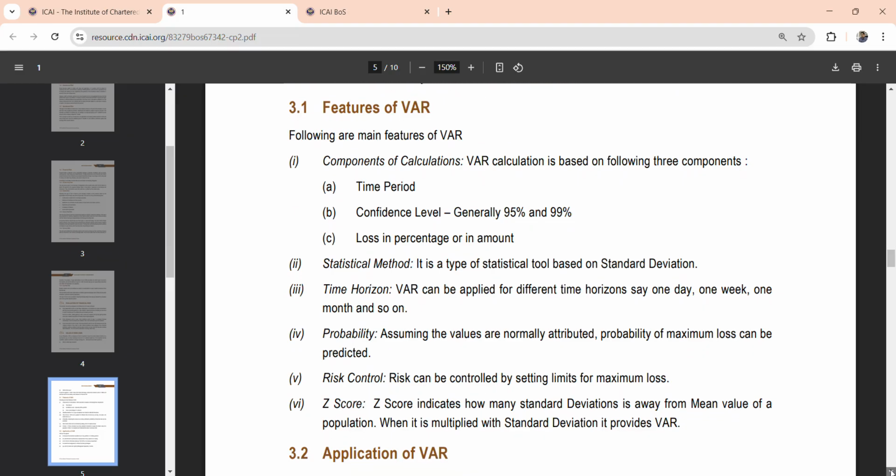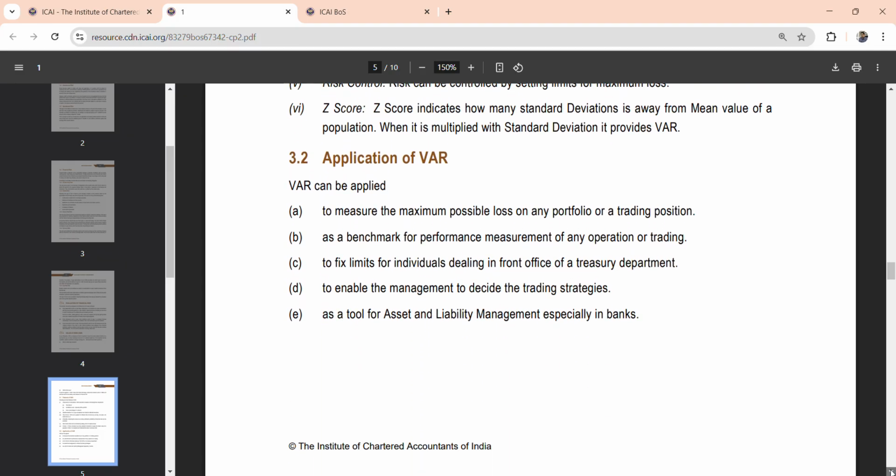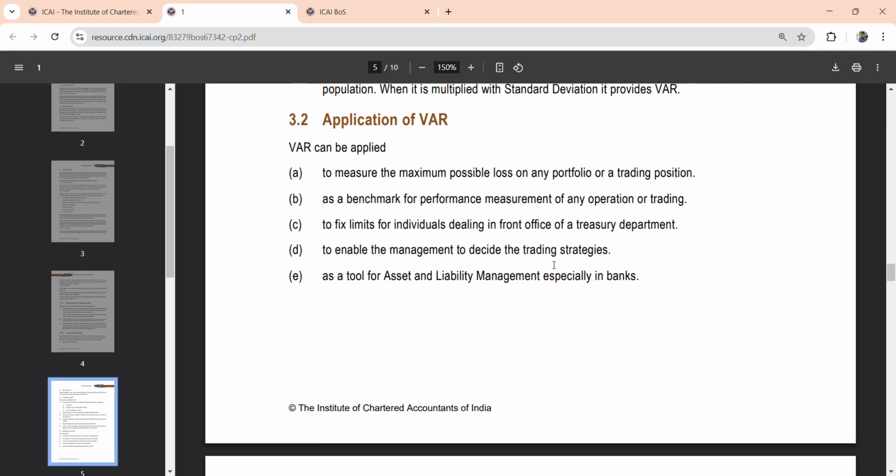And now the next one is the application of VaR. This is more important than the features from the theoretical angle. It acts as a tool for asset liability management, that is ALM, especially in banks. We saw interest rate resulting in asset and liabilities, so VaR can be used to measure that. That is how you should connect. You'll be able to appreciate the topics more, and you can spend less time recalling it.